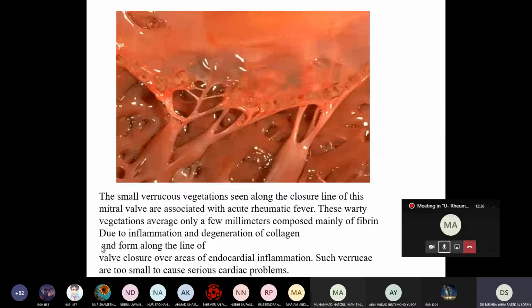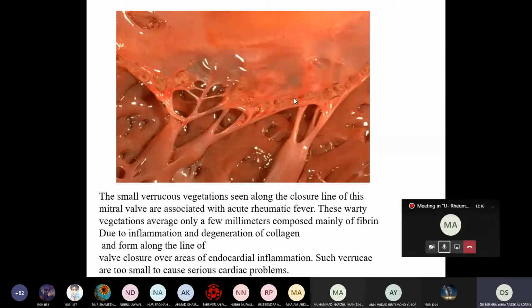Okay. We said due to inflammation and degeneration of the collagen. So this warty lesion we call sterile vegetation. Sterile vegetation means there is no bacteria here, only fibrin and what we call the platelets. So they form the vegetation in the closure of the valve. So this is what we call endocarditis. Okay, understood?